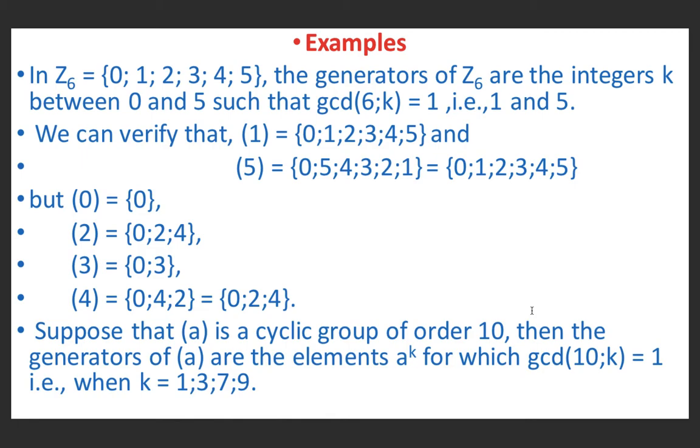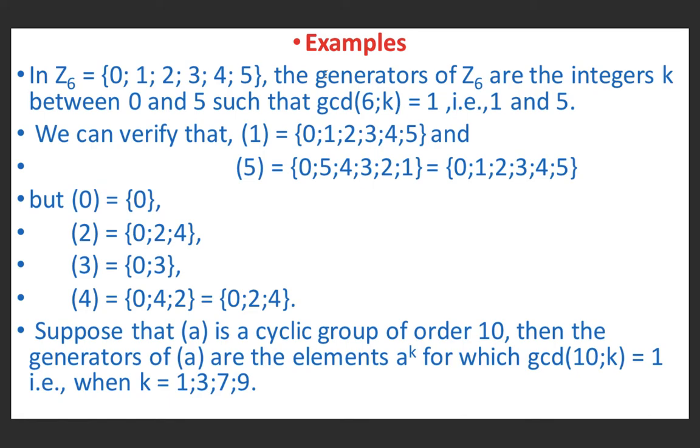So now we will discuss some examples. We know that Z6 is nothing but the set of integers less than 6: 0, 1, 2, 3, 4, 5. The generators of Z6 are the integers k between 0 and 5 such that gcd(6,k) is 1.